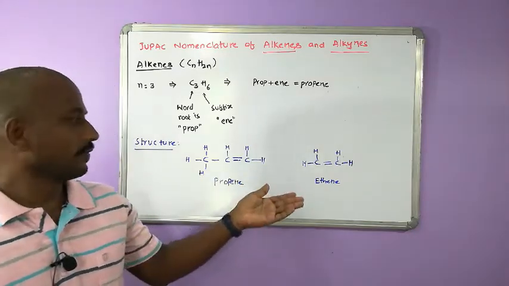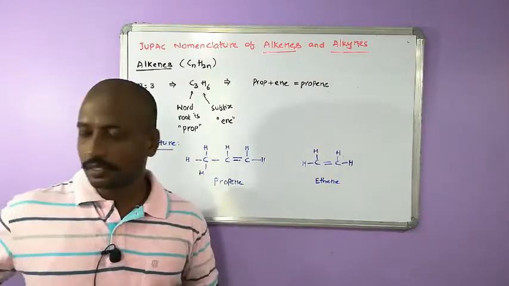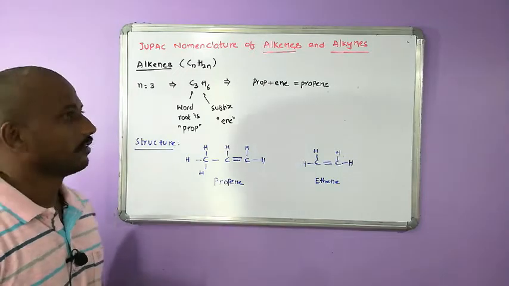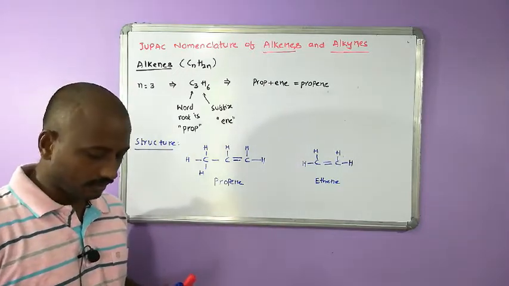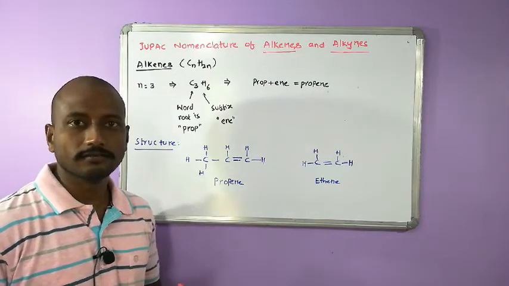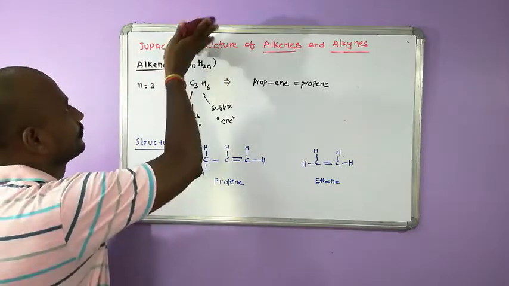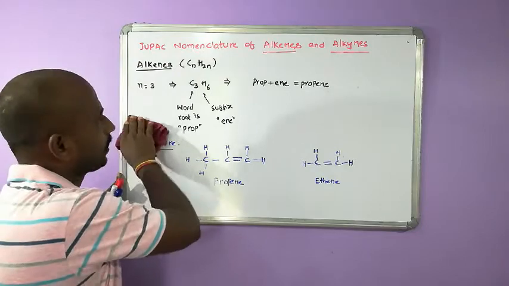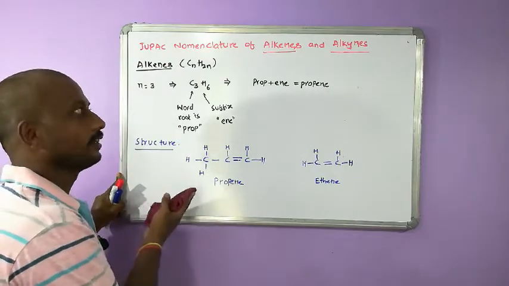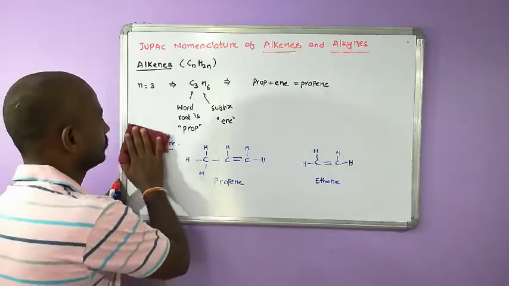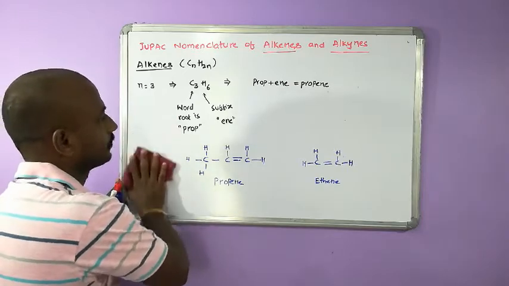So these are the structures of ethene and propene. Then further also you can proceed, but that much is not required for CBSE preparation. Then we'll write the IUPAC names of different alkenes. Okay, we'll leave the writing of structure.